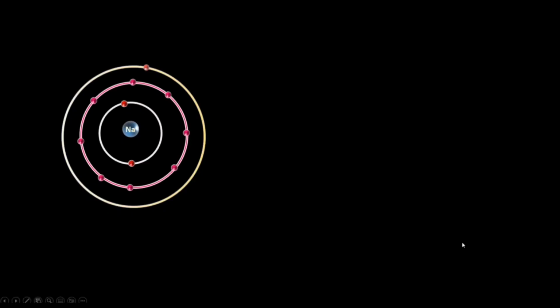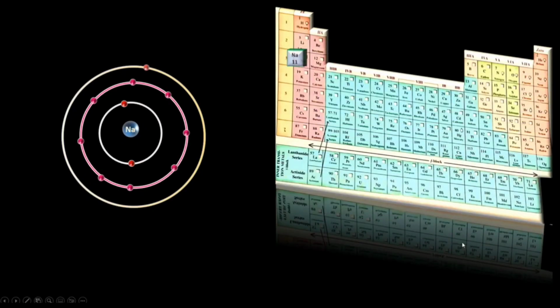Sodium, the metallic element, lies in the first group in the periodic table. With atomic number 11, sodium has valency 1. Sodium wants its outermost electronic arrangement to be just like its nearest inert gas, neon.